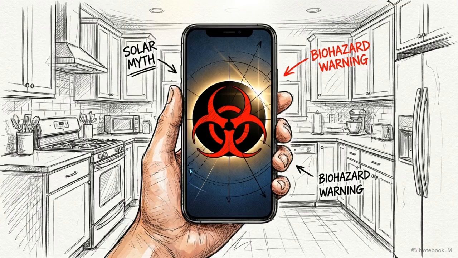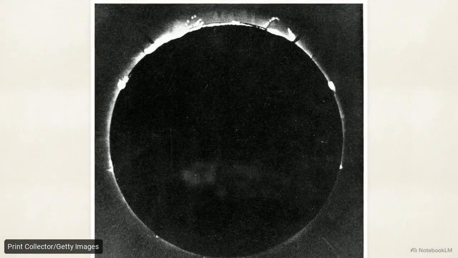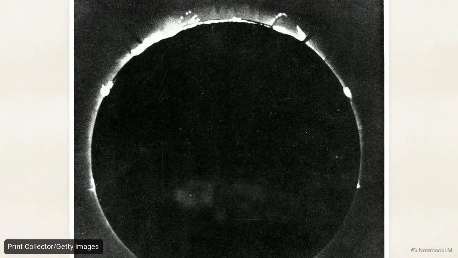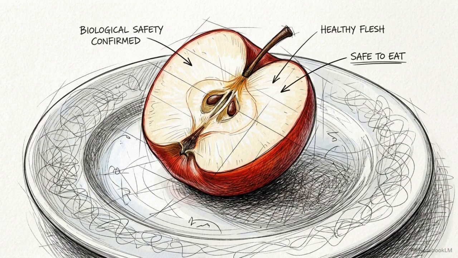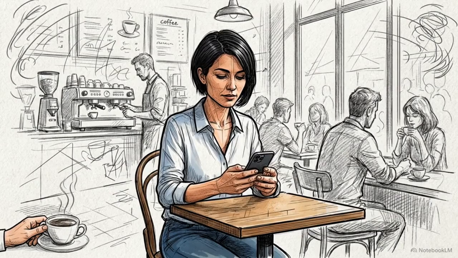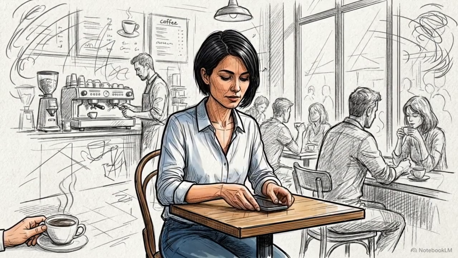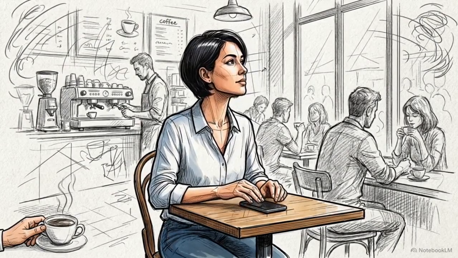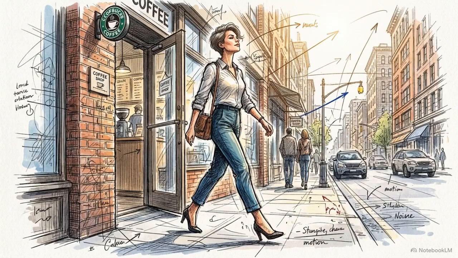You can apply this exact evidence-based thinking to your daily life. Take the viral myth that eating food during a solar eclipse is toxic. If you ask what physical mechanism causes this, you realize an eclipse is just a shadow. There is no biological or chemical change happening to the food. The reality filter isn't just for labs. It's a habit of thinking that lets you look past viral claims, evaluate evidence for yourself, and make